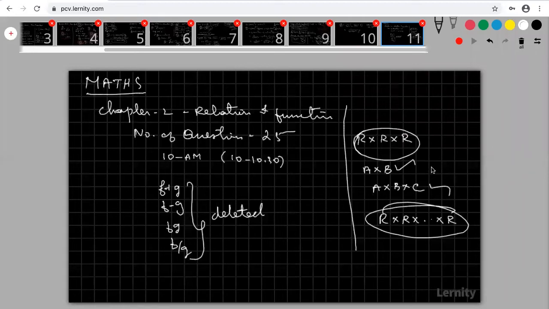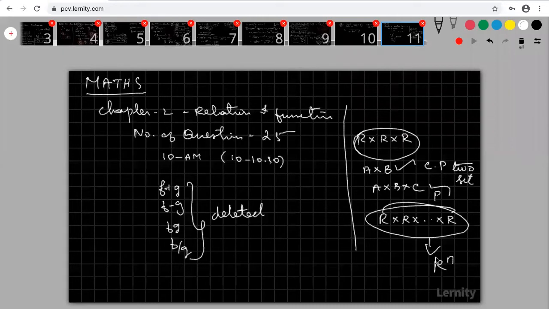This is the Cartesian product of two sets. This is the Cartesian product of three sets. You can concentrate up to three sets only. R power n, the Cartesian product of n sets, is not in our syllabus. It is deleted. Similarly, the sum of these two functions is also deleted. Are you okay?